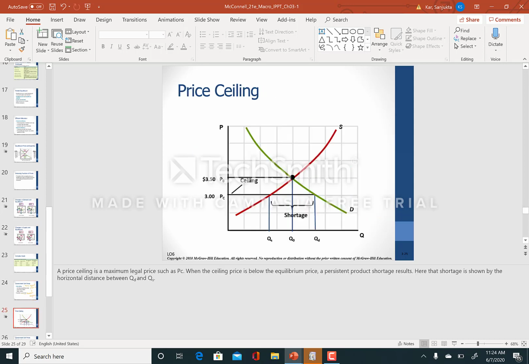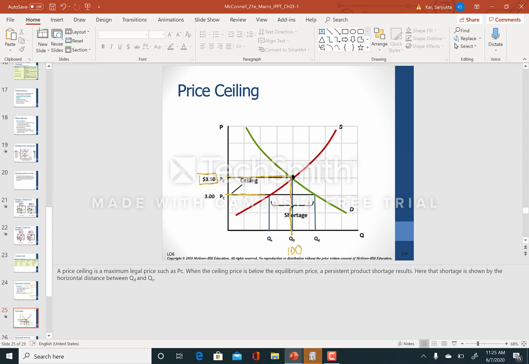Looking at this graphically, here in this graph, I have equilibrium where the demand curve intersects the supply curve. Price is $3.50. I would say the equilibrium quantity is 100. Government comes in and imposes a price ceiling of $3.